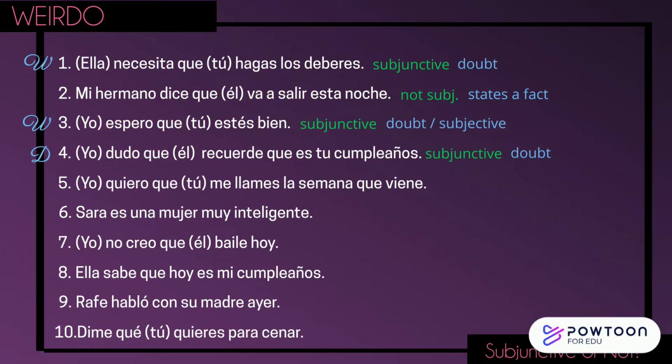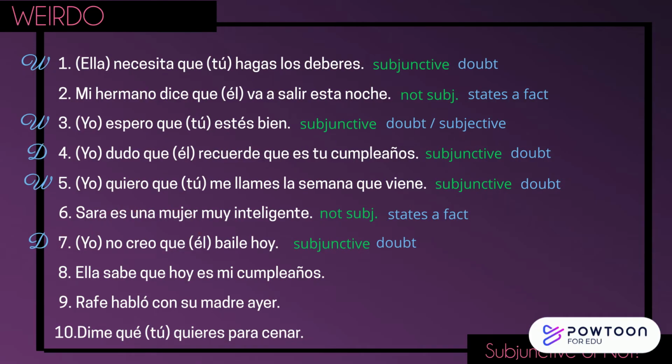Number 5 is subjunctive as well. There are two subjects, the word que, quiero falls in the wish category, and there is doubt that the second person will call. Number 6 is not subjunctive. This is just a fact. Number 7 is subjunctive. There are two subjects, the word que, and it starts with no creo, which falls in the doubt category.